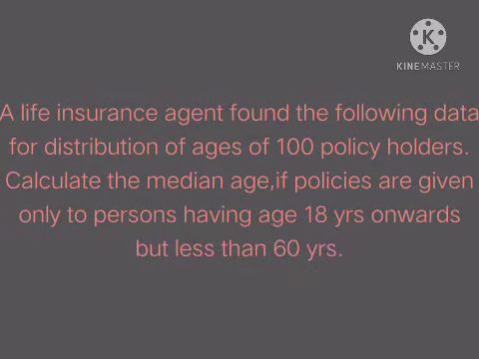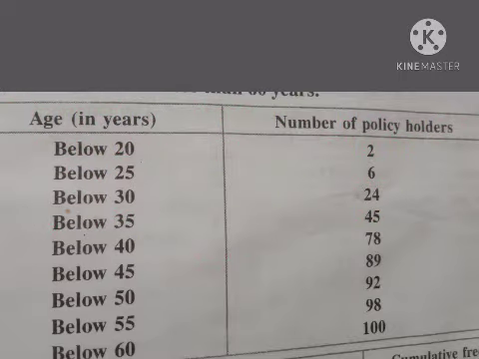Here in this table it is not given as class interval, so we should change that as class interval first. This is the table given in the question. When the question is given in this way, this number of policy holders means frequency. Given frequency is in the cumulative frequency form, that we should identify first.